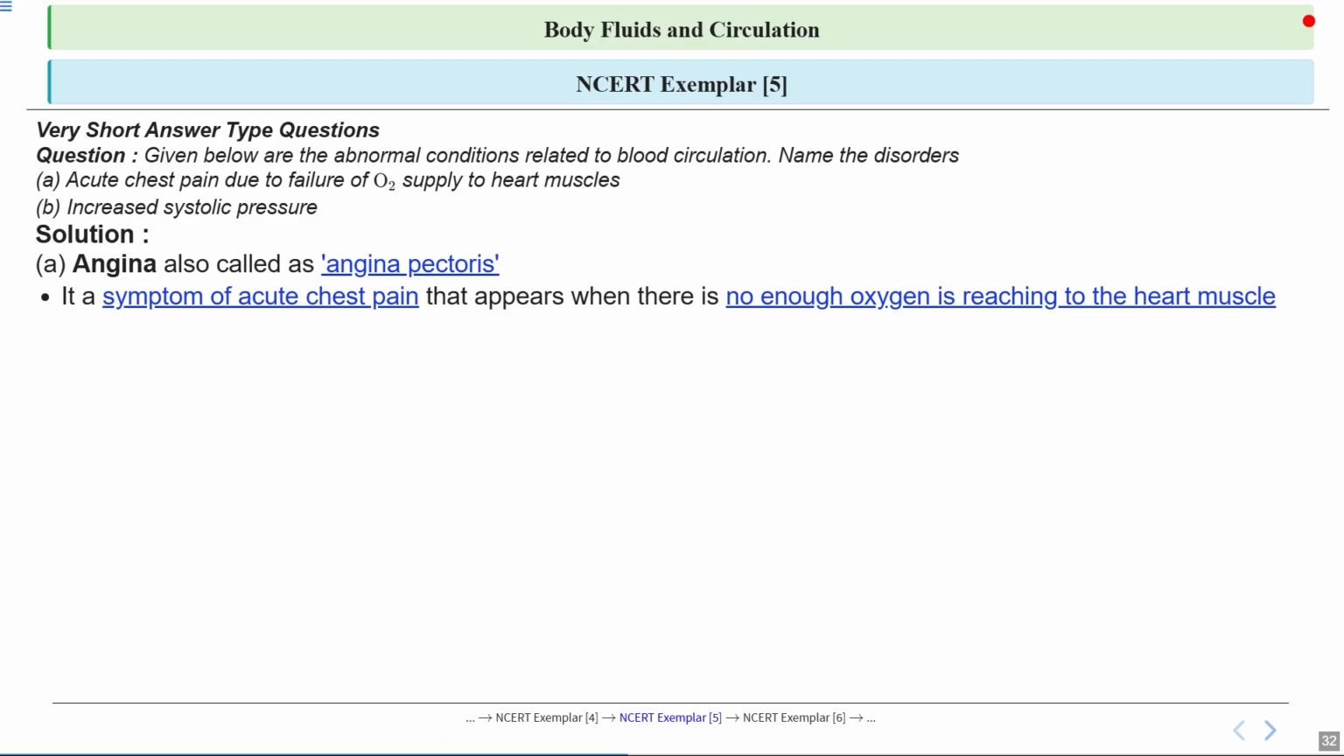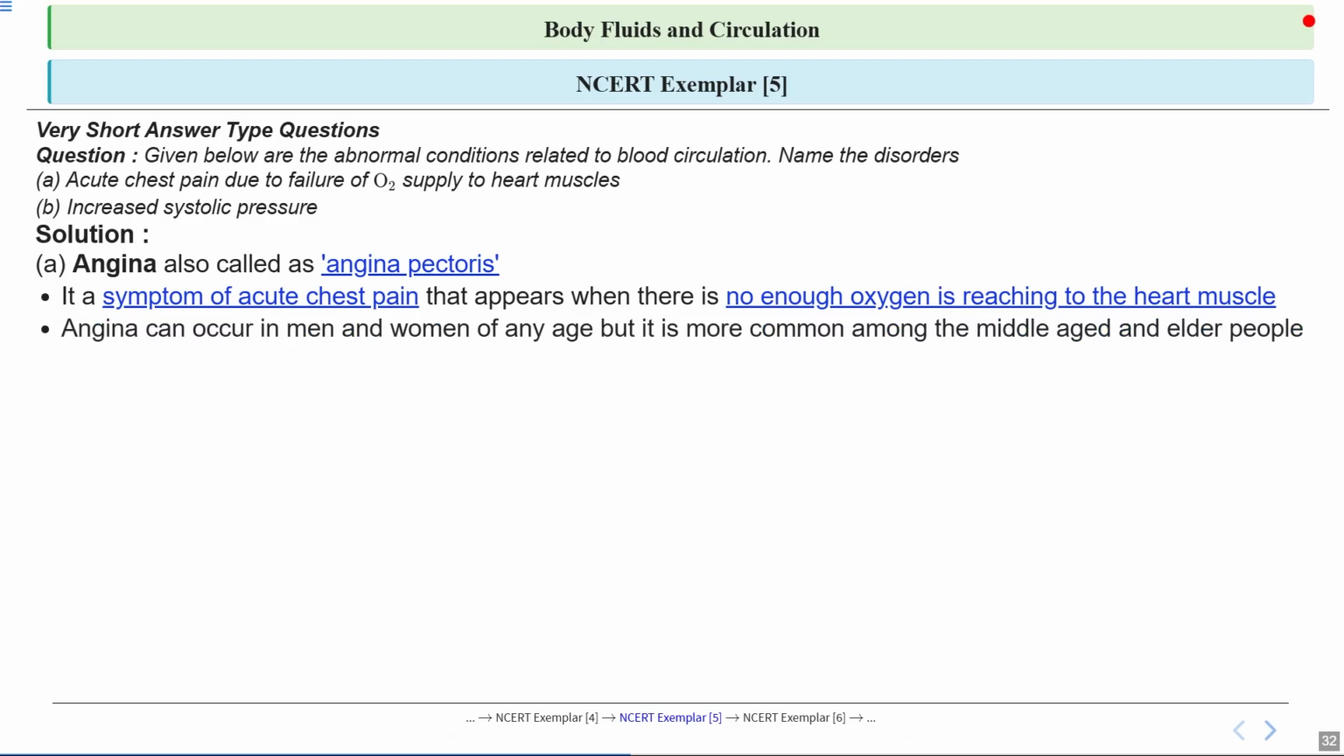So it means that the heart muscle isn't getting enough oxygen, which causes that sudden sharp chest pain. So think of it like a warning sign, or we can say an important sign to take care of the heart. It's also important to know that angina can happen to anyone, but it's more common in middle aged and older adults. This is because as we age, our blood vessels can become narrower or less flexible, making it harder for oxygen rich blood to reach the heart. So conditions that affect blood flow, like high blood pressure, also called hypertension, can lead to angina.